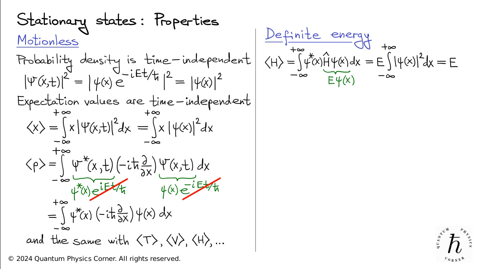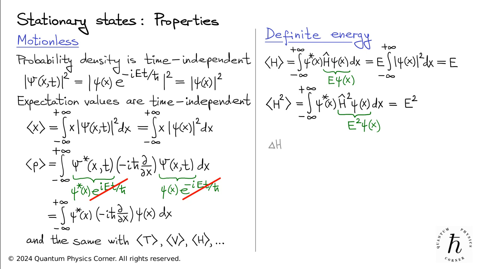To determine the uncertainty in the particle's energy, let's calculate the expectation value of the square of H hat. The calculation proceeds similarly. H hat applied to psi twice equals psi multiplied by E squared, allowing us to factor E squared outside the integral. By replacing the normalization integral with unity, we conclude that the expectation value of the square of the Hamiltonian is simply E squared. Now, the energy uncertainty is determined by the square root of the difference between the mean of H squared and the square of H mean. Since both quantities equal E squared, the energy uncertainty is 0.